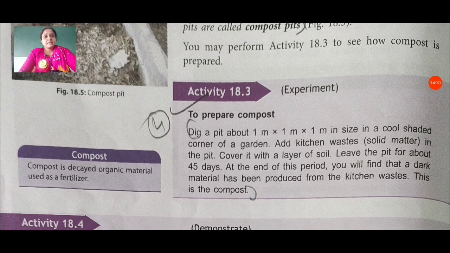You can also do this experiment at your home, because this activity is very easy. You need only kitchen waste, then you can dig the pit. After 45 days, you get compost from these waste materials.